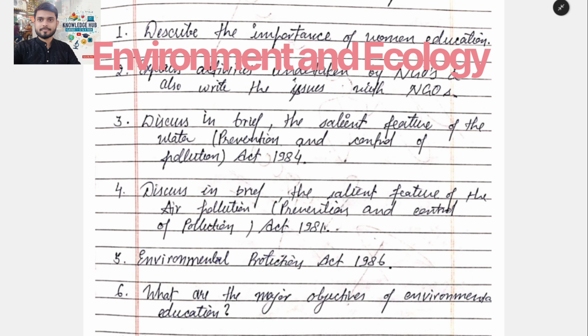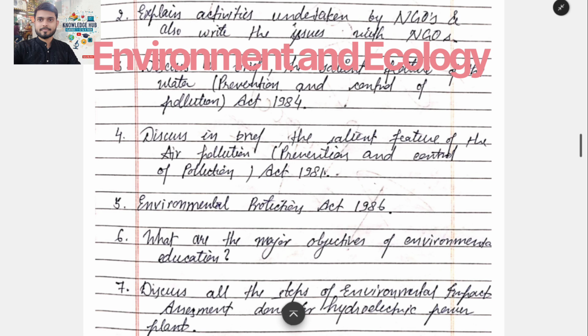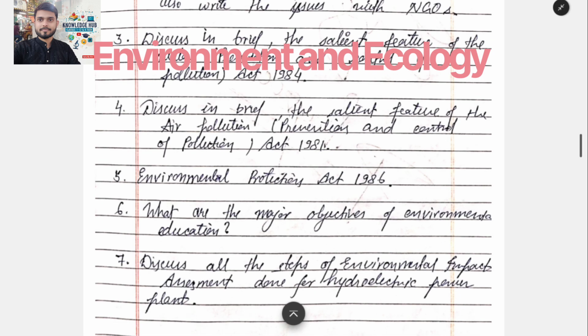Discuss in brief the salient features of the Water Prevention and Control of Pollution Act 1984. Discuss in brief the salient features of the Air Prevention and Control of Pollution Act 1981.